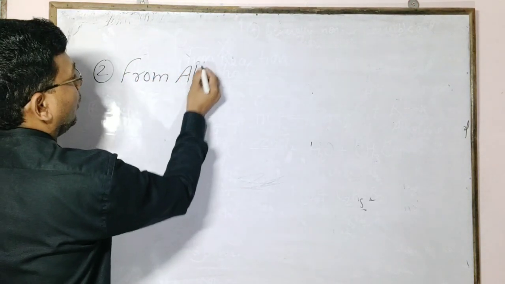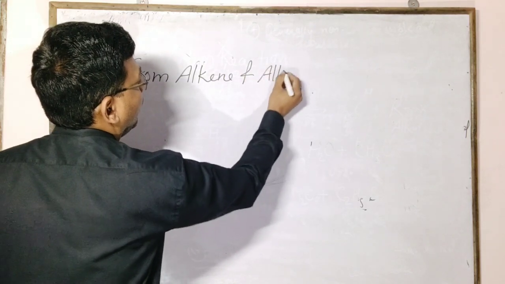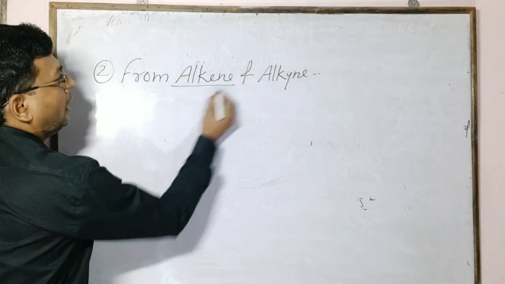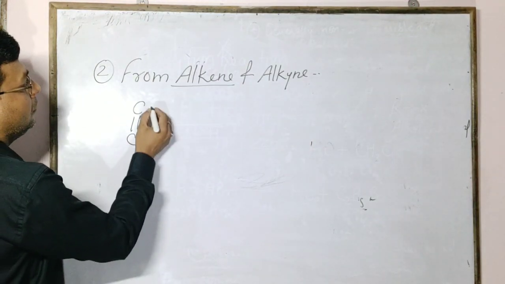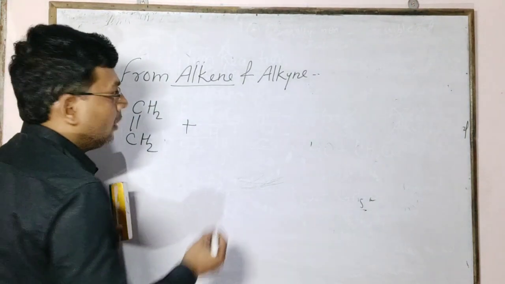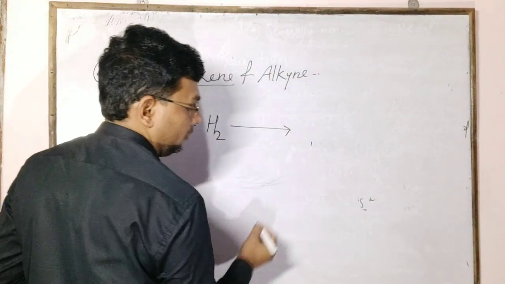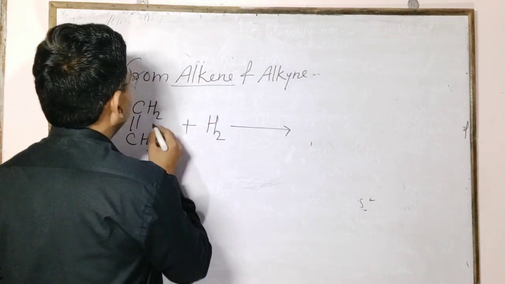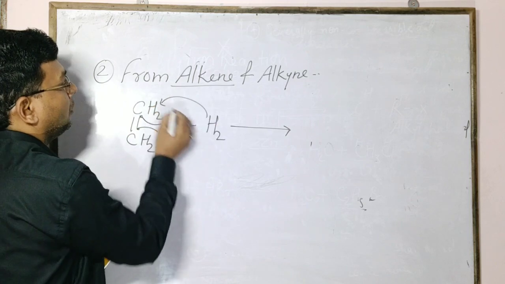When an alkene reacts with hydrogen, the pi bond is weak, so the pi bond breaks and hydrogen adds.